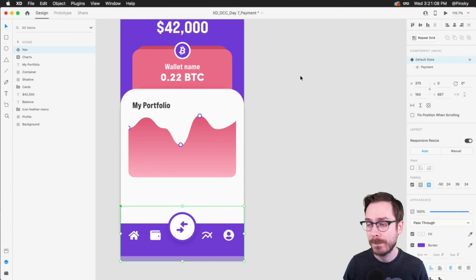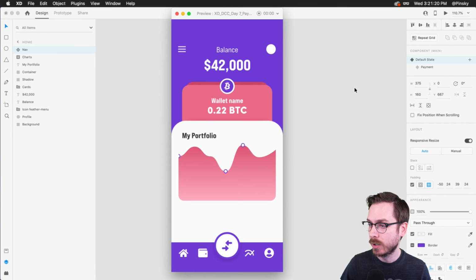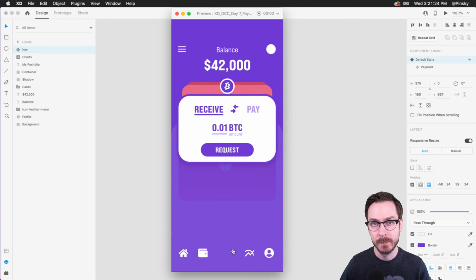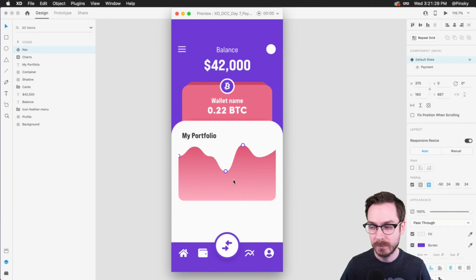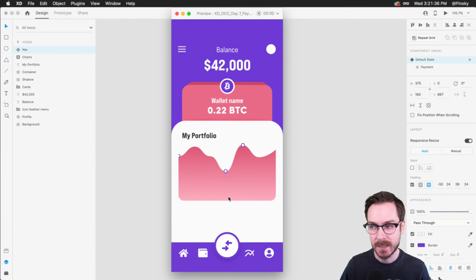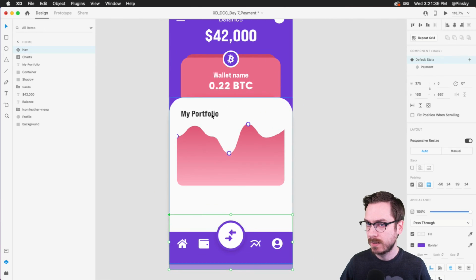All right, so the moment has come where we can actually preview this thing. And if all went well, and if all the layers were named the same, and if all the masks were named, and all the elements exist on both states, everything should animate really nicely, right? So I'm gonna go ahead and press the plus button at the top to launch the preview, and click. There we go. Did you see all the elements kind of fly in really nicely? And I can click on this area here to collapse it all, and everything is masked away nicely. Let's click one more time. Vroom. And close. Fancy.